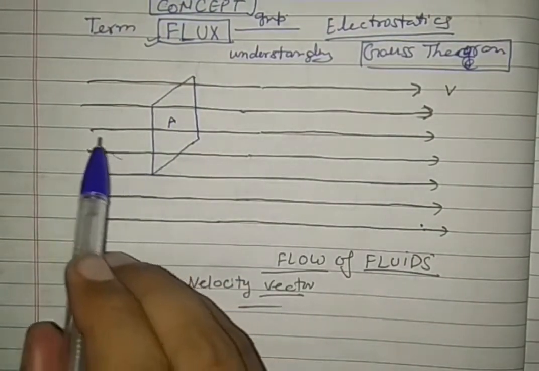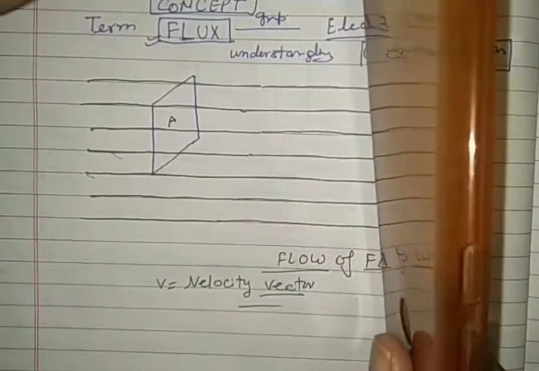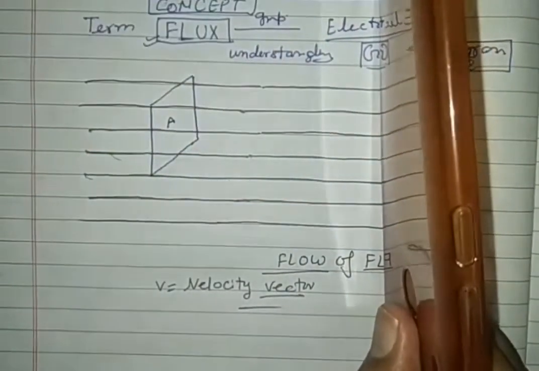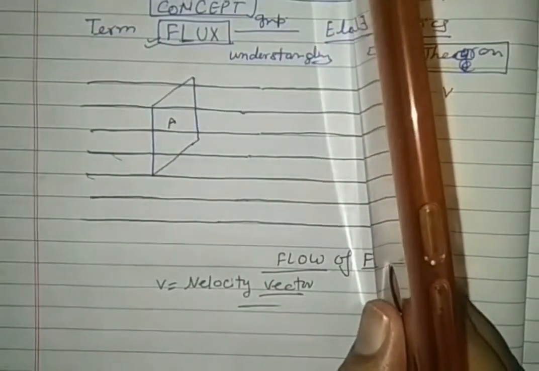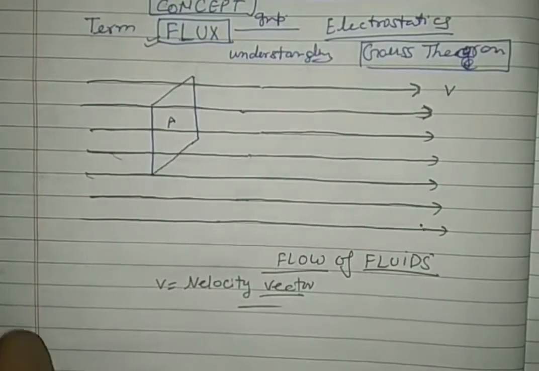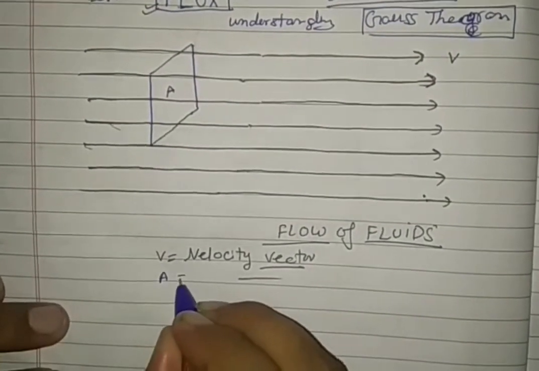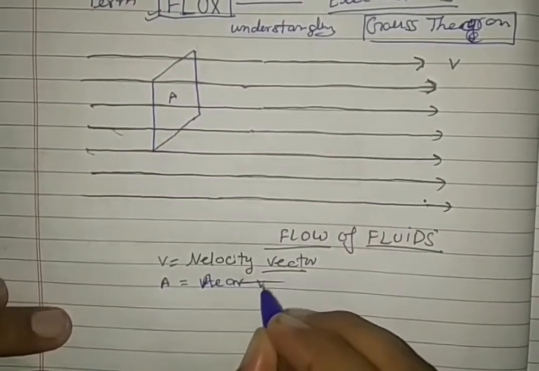Here the fluid is passing, let the fluid be flowing in this direction, and this rectangular field is kept in the diagram in this way, let the wind be flowing in this direction. So this wind, the fluid, is passing through this plane, and this is the area. We know this area A is a vector quantity, so it is called area vector.